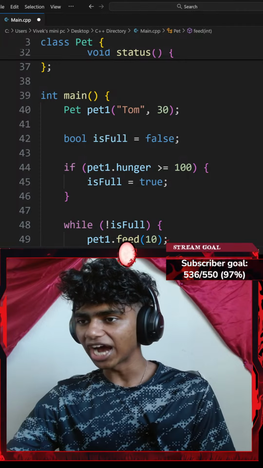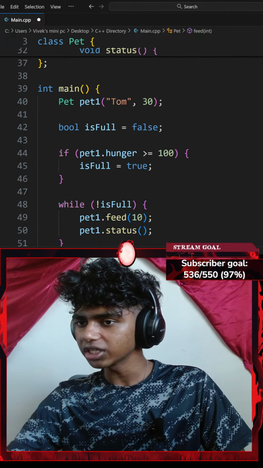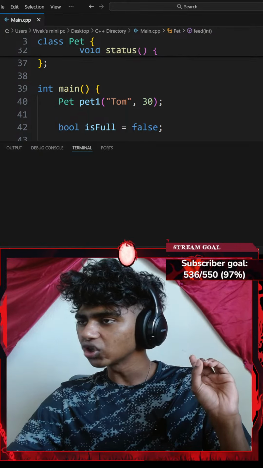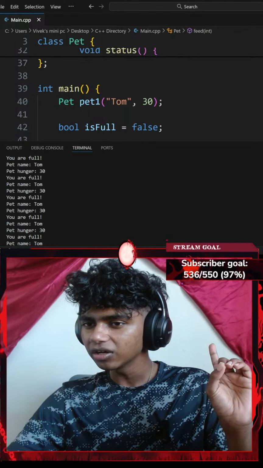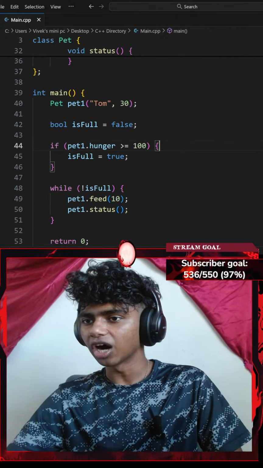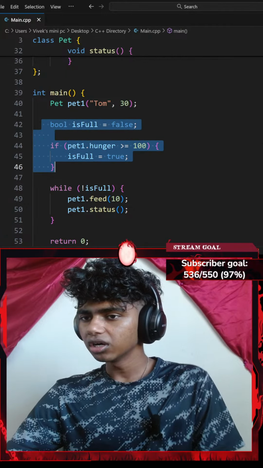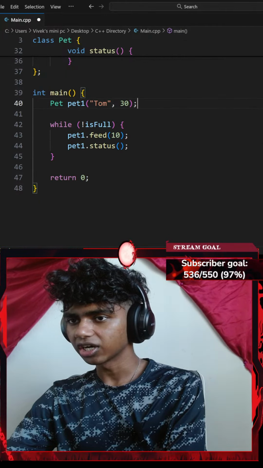Okay, so I actually think this might work. So if my pet hunger is either more than or equal to 100, let's save the code and run the command. Okay, why is it like an infinite loop? Shouldn't the loop be stopping? Am I doing something wrong? Maybe I removed my flag entirely.